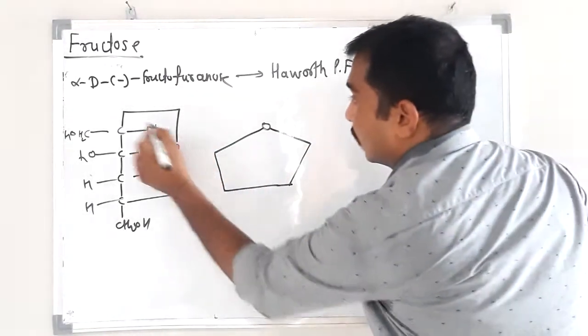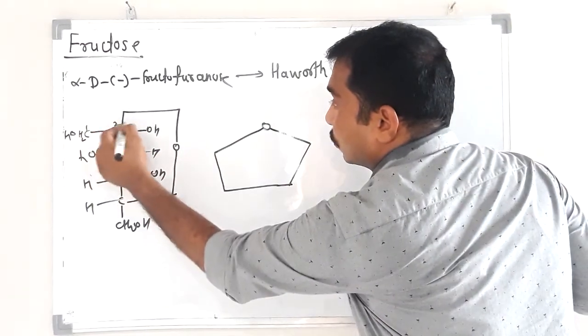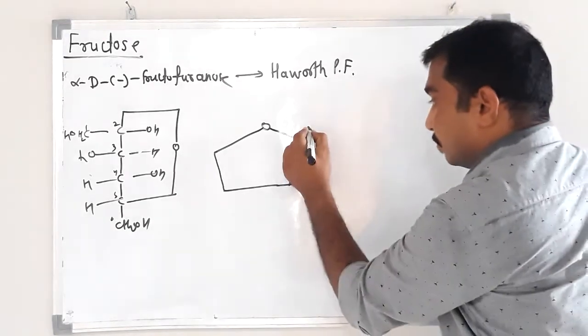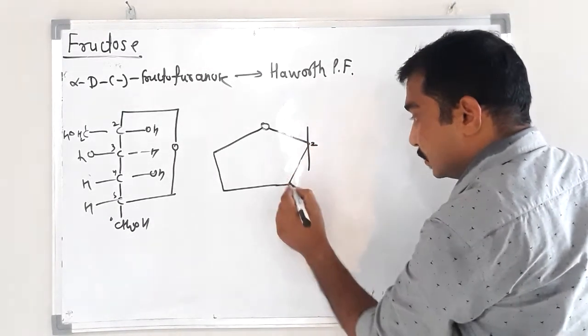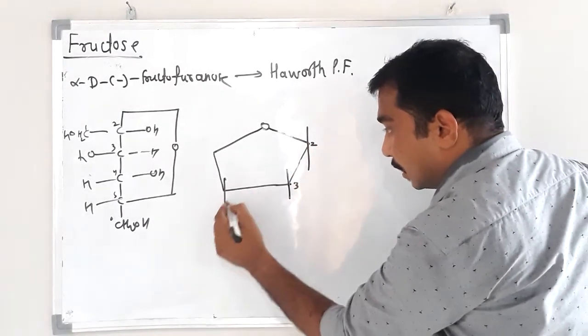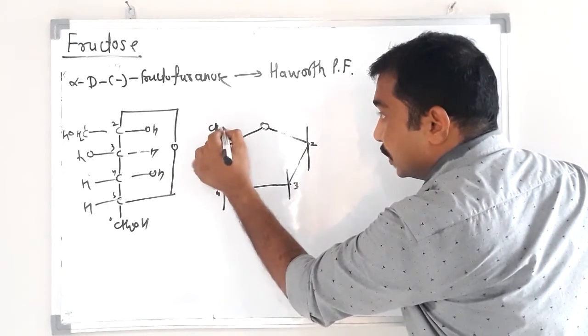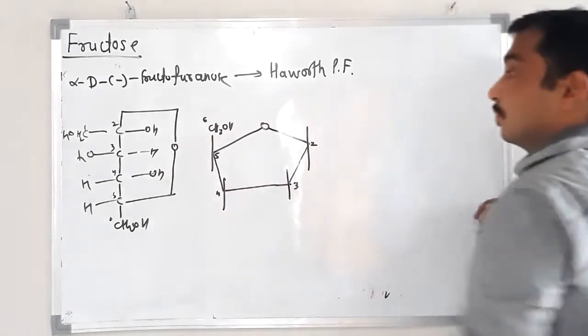Oxygen, carbon number 1, 2, 3, 4, 5, 6. Carbon number 2, carbon number 3, carbon number 4, carbon number 5, and carbon number 6 is always on the top side. Okay?